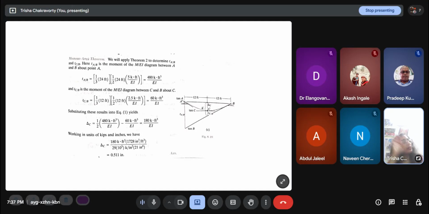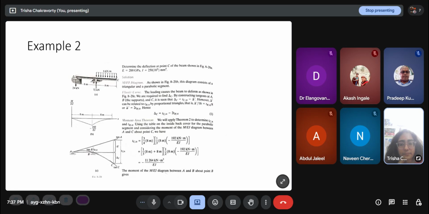And you can put the values, obviously once you have this expression you can put the actual values to find out the actual displacement.